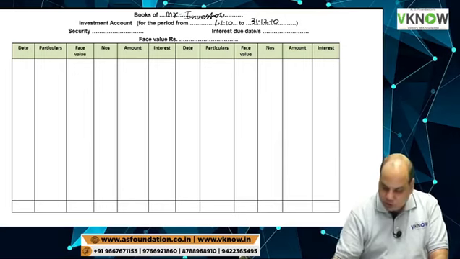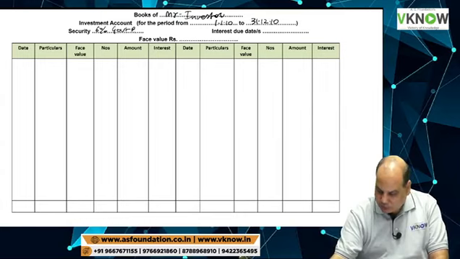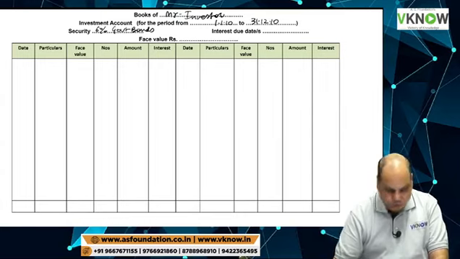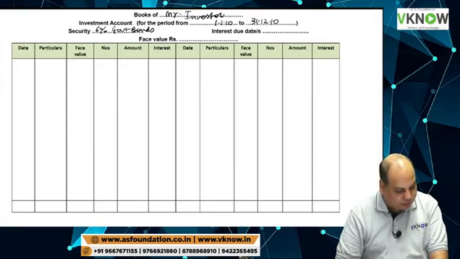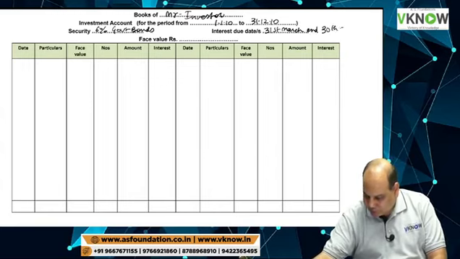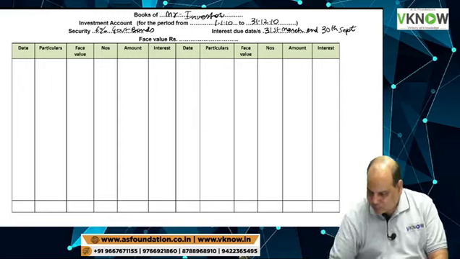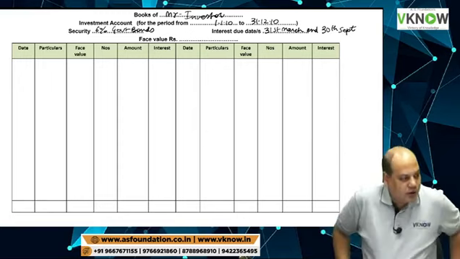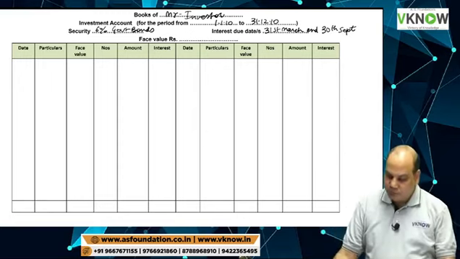The name of the security is 6% government bonds. Interest due dates: there are two interest payments in this problem, 31st March and 30th September.